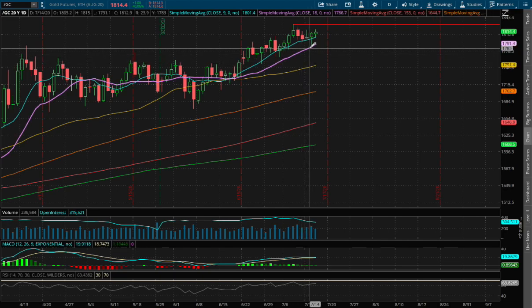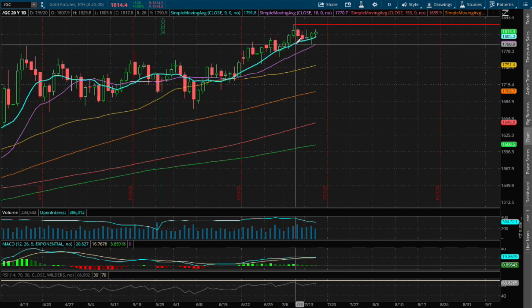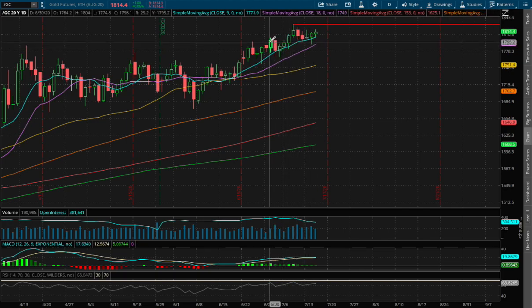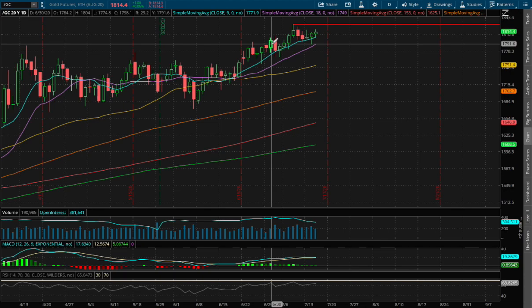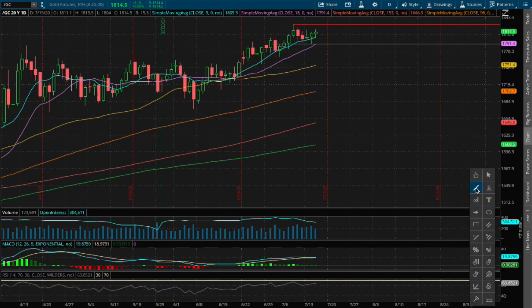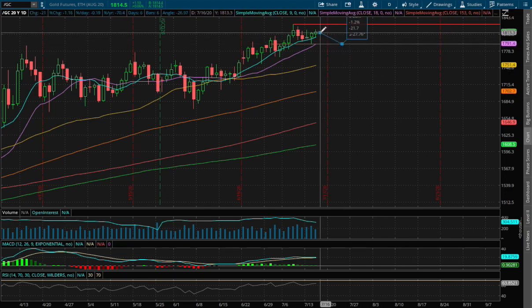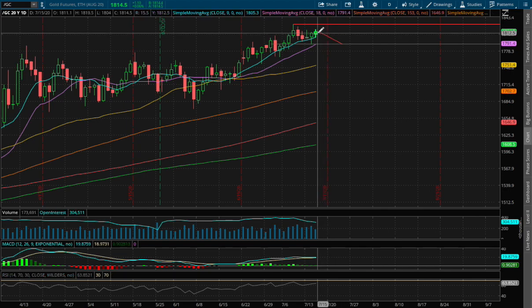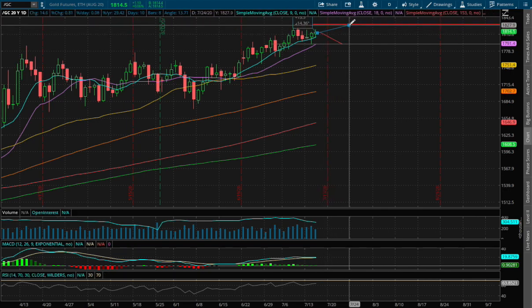the 18-day moving average, this purple line. And that coincides with previous resistance, and since we're above resistance, that now acts as our support. Again, that price is around $1,791. If we were to hit that price support, that price movement is roughly around 1.4% to the downside, and to the upside, that price movement is roughly around, say, 1.3%.